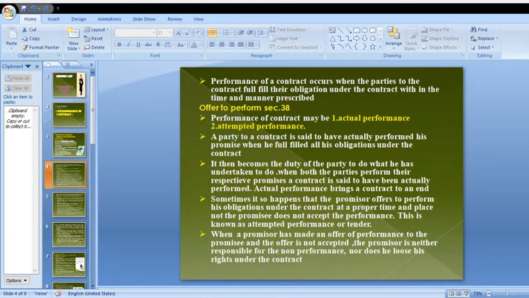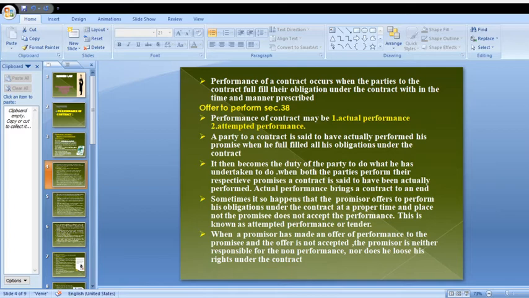And next point, when a promisor has made an offer of performance to the promisee and the offer is not accepted, the promisor is neither responsible for the non-performance nor does he lose his rights under the contract.